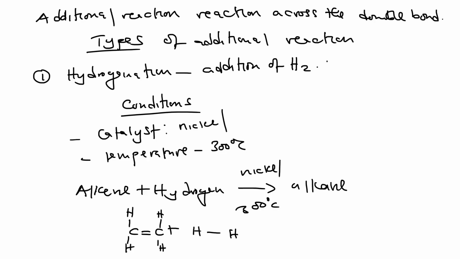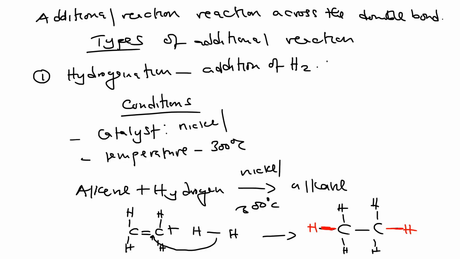Now this double bond breaks, and of course, it forms bonds where hydrogen attaches, and now you have all single bonds. You know that alkanes have single bonds. So these are hydrogens that have added, and these are the bonds that have been created after the double bond was broken. So this is how hydrogenation occurs.